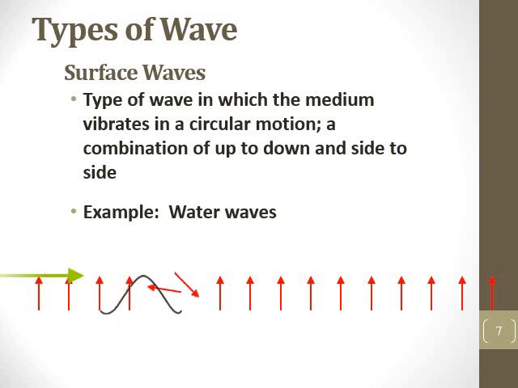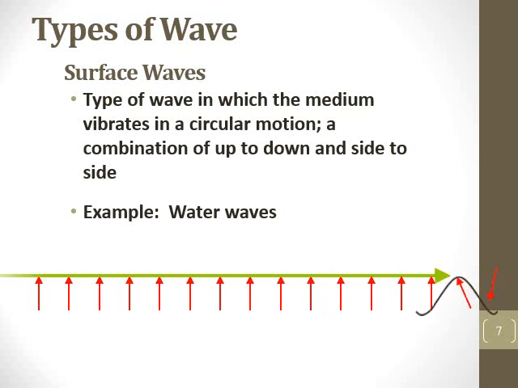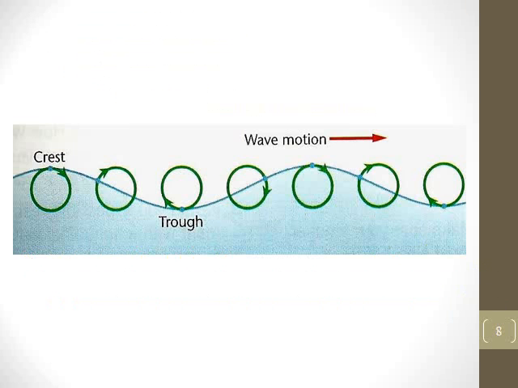The circular motion is what causes the wave to move forward as each part of the medium moves in its circular pattern. So we see here a point that is rotating circularly as the wave moves by. As this comes by, let's say you're right here. As this wave starts moving forward, you're going to get pulled up into the wave, and then pushed forward and then back around, moved in this circular pattern.